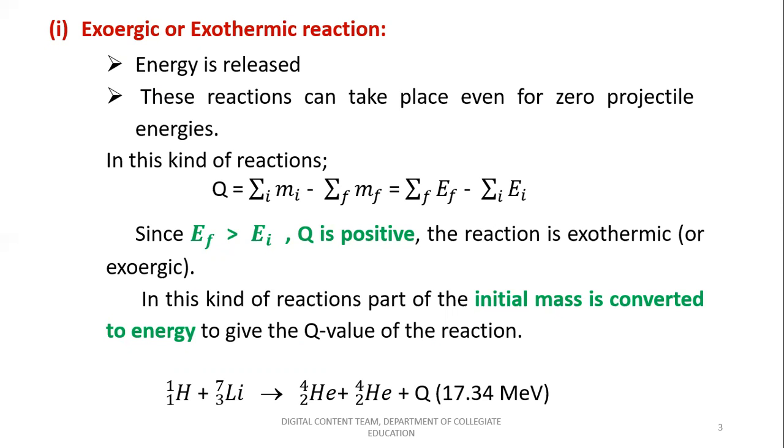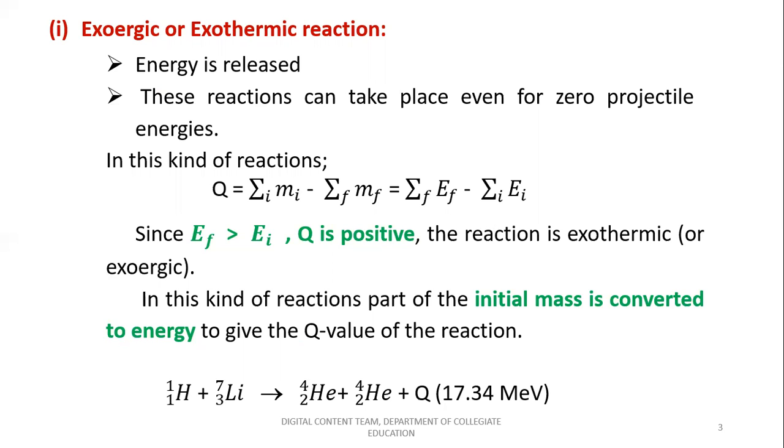When you consider such exothermic reactions, you will always see that the final energy associated with the product elements will be greater than the initial energy, that is, the energy associated with the reactants. So in a reaction in which Ef is greater than Ei, the value of Q turns out to be positive. Such reactions are called exothermic reactions, which are also popularly known as exoergic reactions. And in these reactions, part of the initial mass is converted to energy to give the Q value of the reaction.